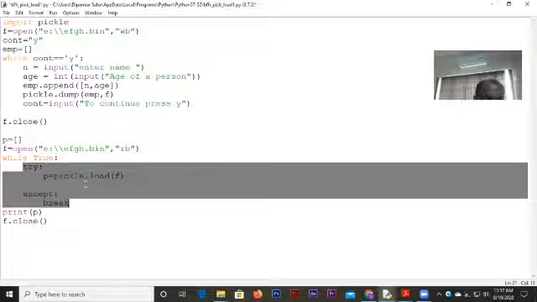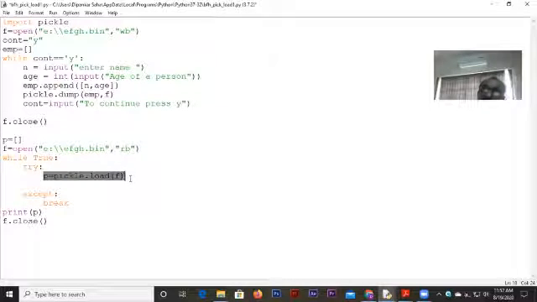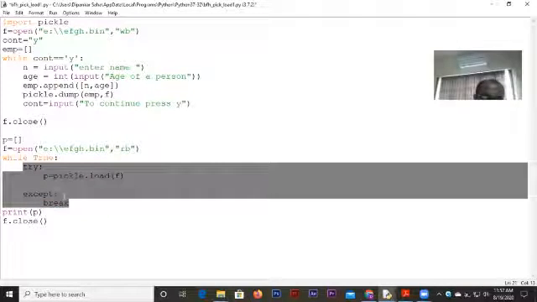You write the normal programming lines under the try block. And if any error occurs, the error you are expecting to happen is handled under the except line. Now, what am I doing? I'm trying to do the reading job here. P equal to pickle.load F. That means P is a list, right?